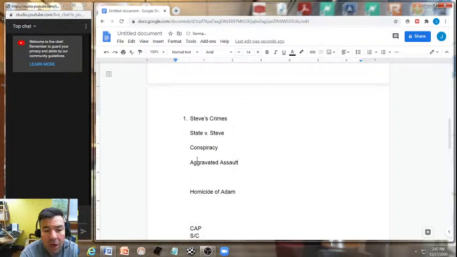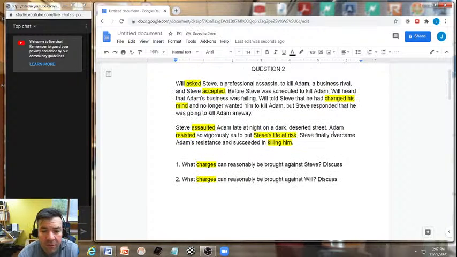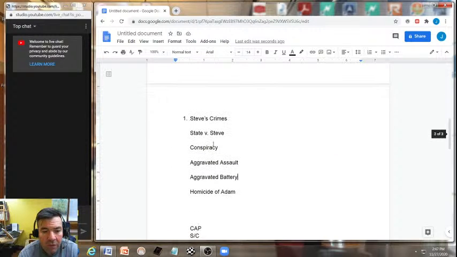That would actually become an aggravated battery, because up here we see that Steve finally overcame Adam's resistance. The overcoming of Adam's resistance would definitely be enough for that aspect of harmful or offensive contact. So we could even argue that there's an aggravated battery as well. Make sure to briefly talk about these and move into the meatier issue of homicide of Adam.